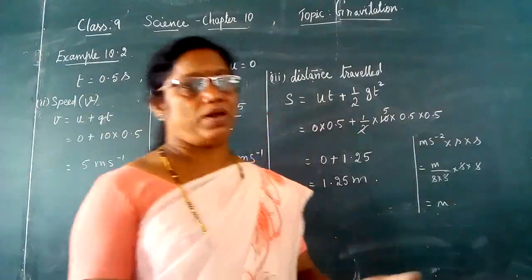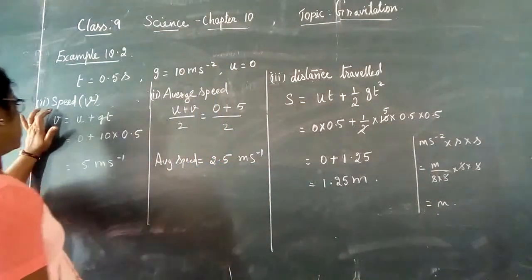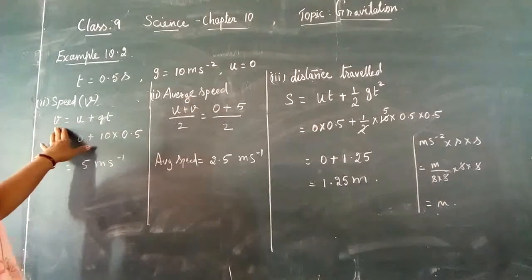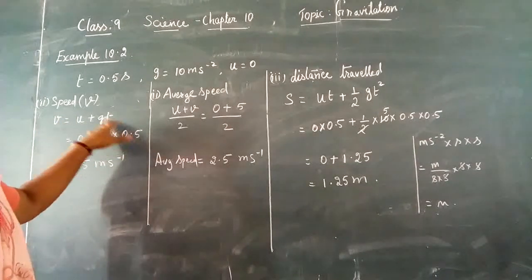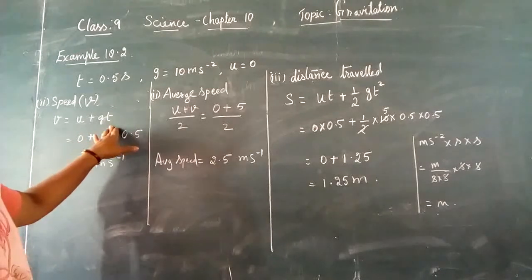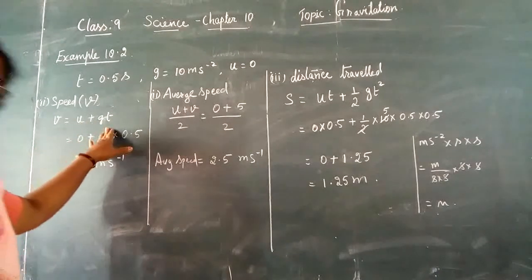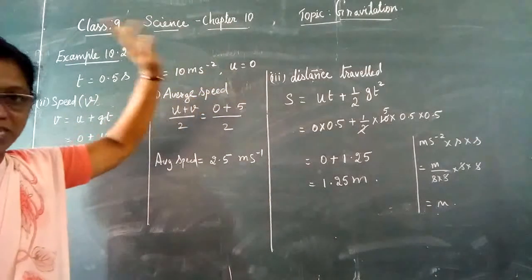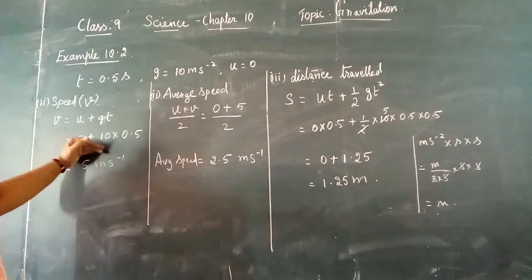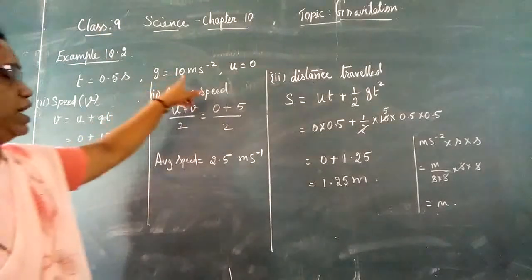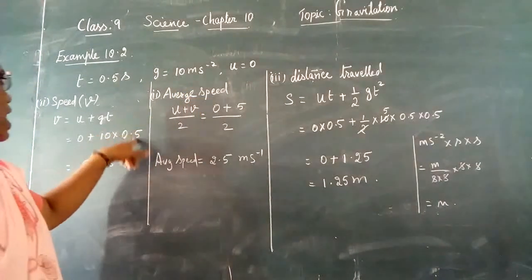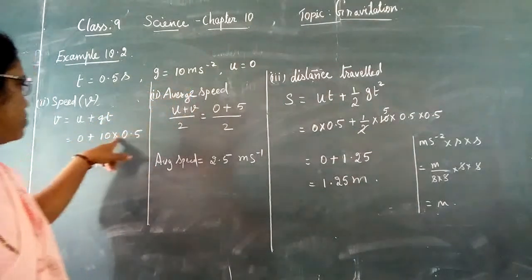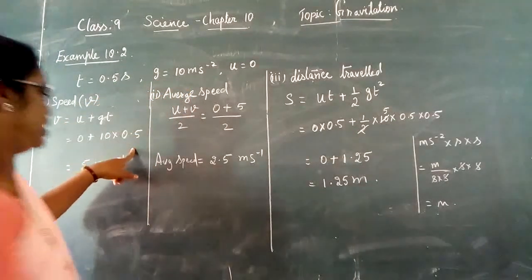Hence, what is velocity? We know from the first equation of motion, v is equal to u plus at, and here instead of a we are writing g. So v is equal to u plus gt. And we know that the initial velocity u is 0. So we are writing 0 plus, what is the value of g? It is 10, into time, which is 0.5 seconds. Here g is in meter per second square, and this is in second.